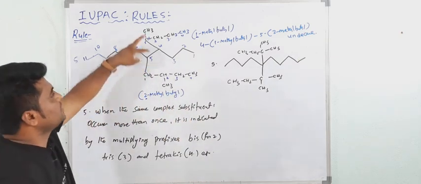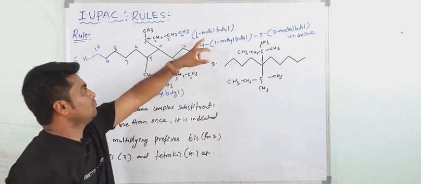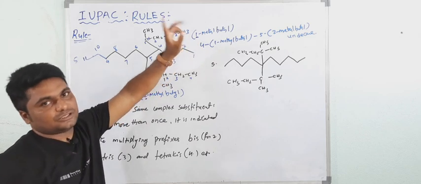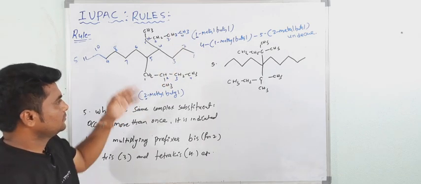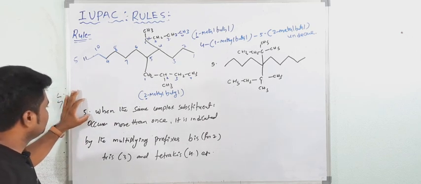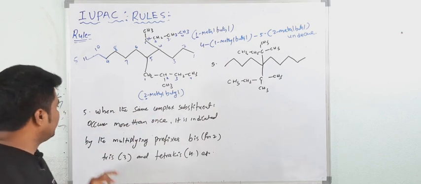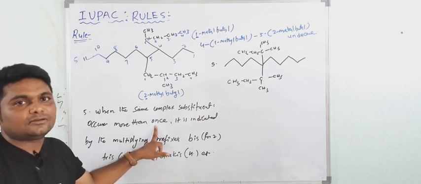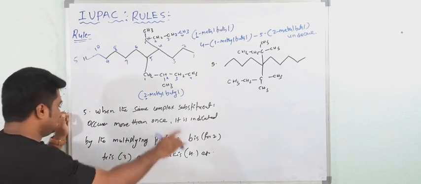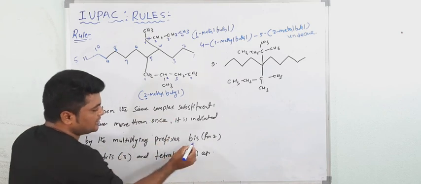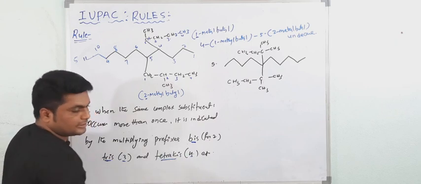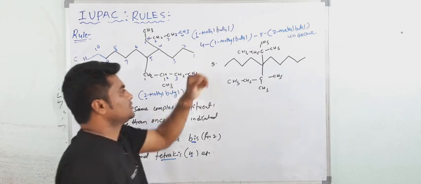It means when two substituents are present and both have the same names, then the substituent having the lower locant will come first. Okay. Write down. Next, see. This is the fifth one. So when the same complex substituent occurs more than once, like di, tri, tetra, but here in the complex substituent we will use different prefixes. It is indicated by the multiplying prefixes: bis for 2 substituents, tris for 3, and tetrakis for 4. Understood? For example, see this one.